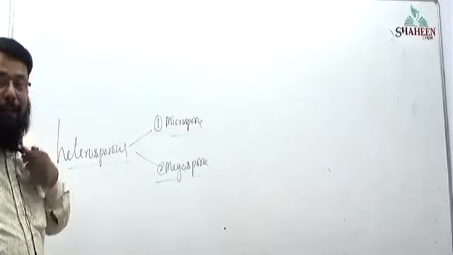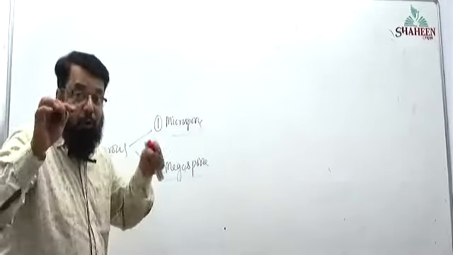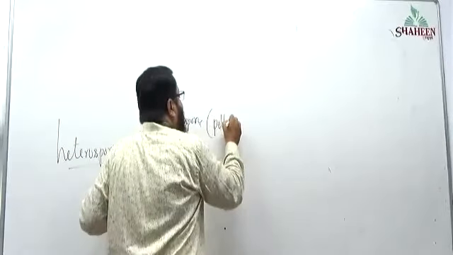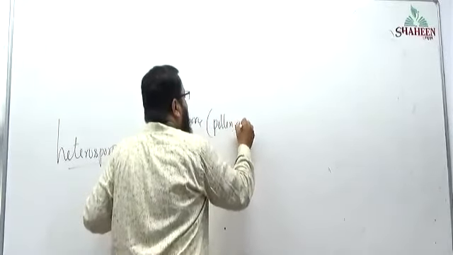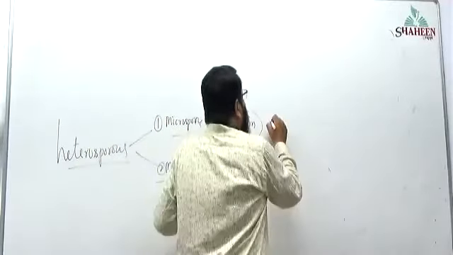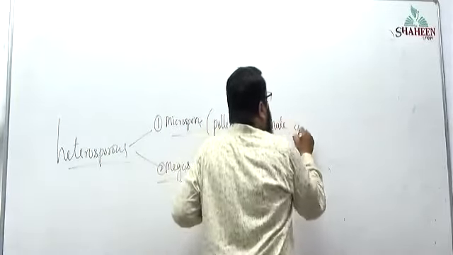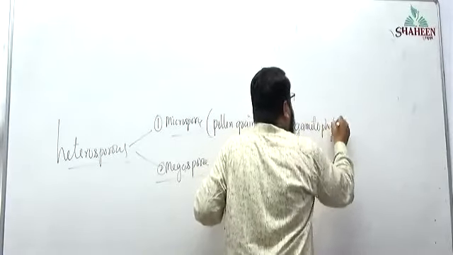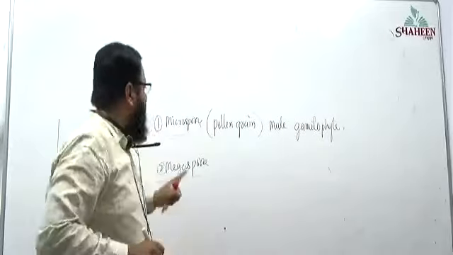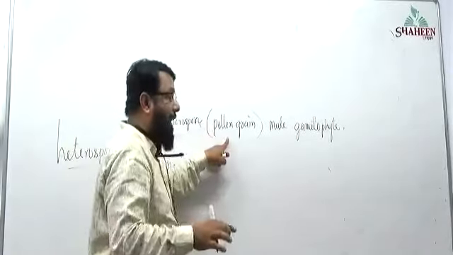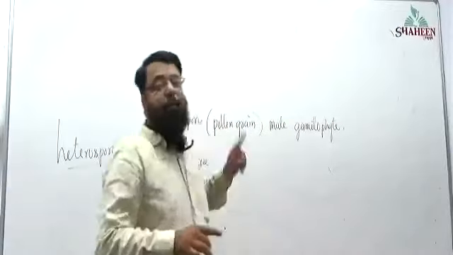Microspore. Here, now I'm using a word, it is nothing but pollen grain, which is nothing but male gametophyte. Male gametophyte. All the three names. Microspore, also called as pollen grain, also called as male gametophyte.